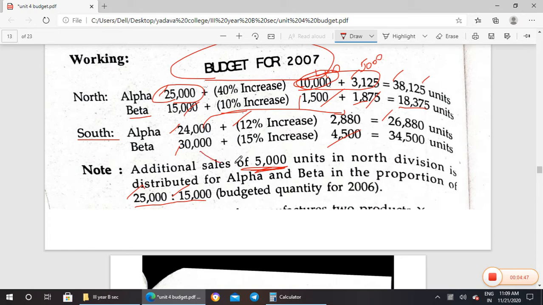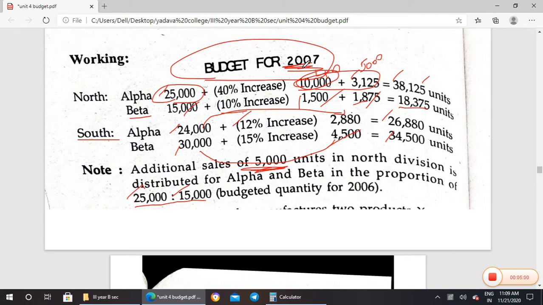When we add these two, 30,000 plus 4,500, we get 34,500. This is the estimation for 2007. They have assumed with the help of 2006 sales and framed it with the help of these increases. The sales will be increased 40, 10, 12, 15 likewise. So this is the additional information they have given for 2007.